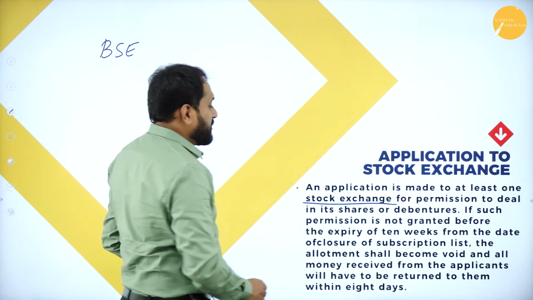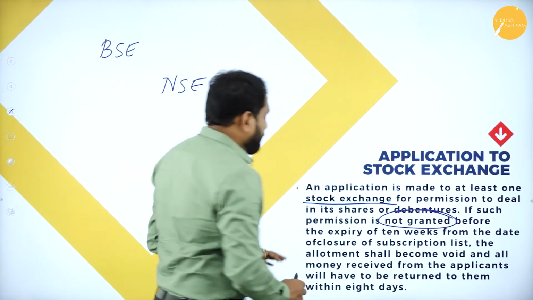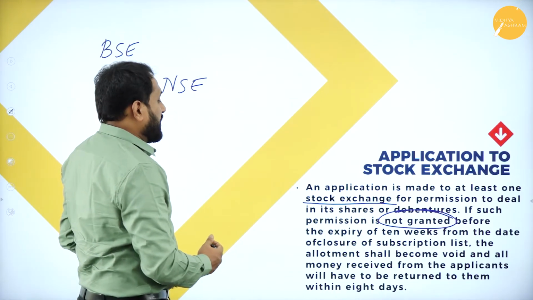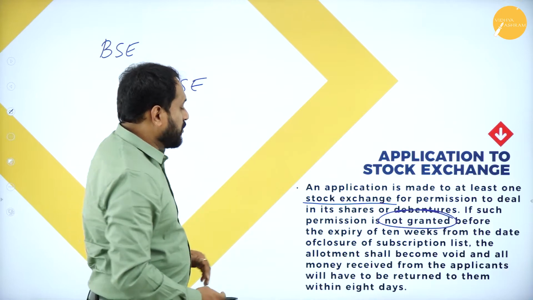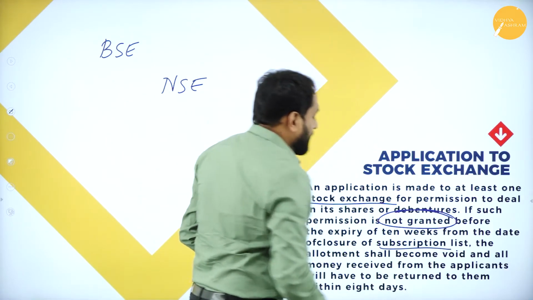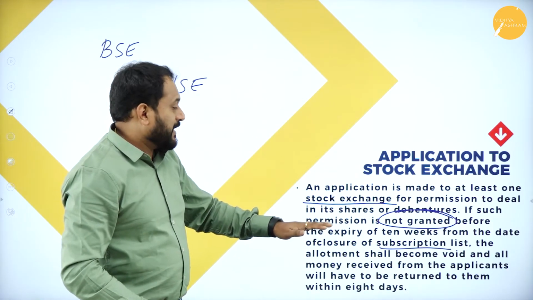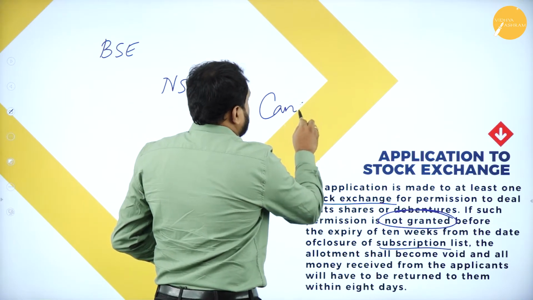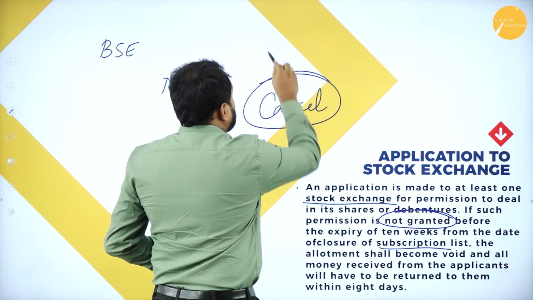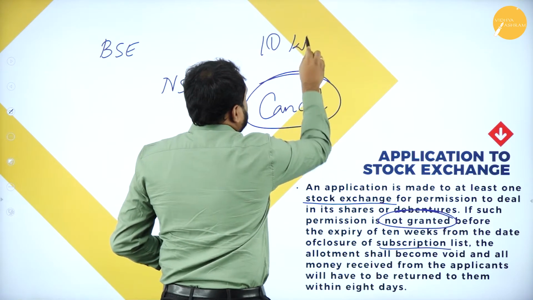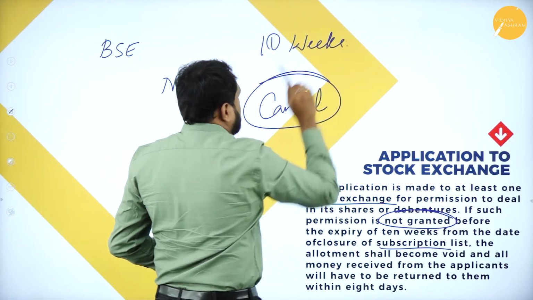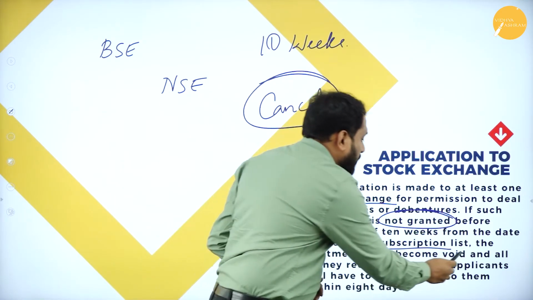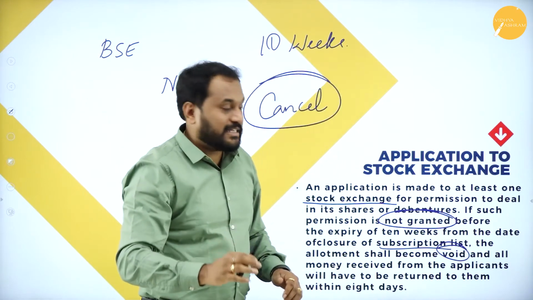If such permission is not granted before the expiry of 10 weeks, how many weeks? 10 weeks from the date of closure of subscription list, the allotment shall become void. That means they will cancel it. That is 10 weeks. Allotment shall become void. When I say this word void, void means cancellation.